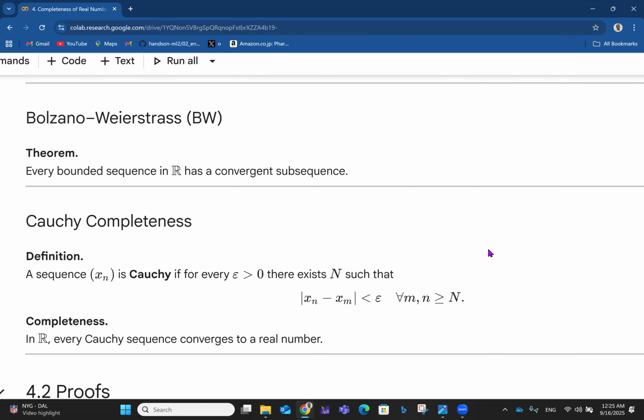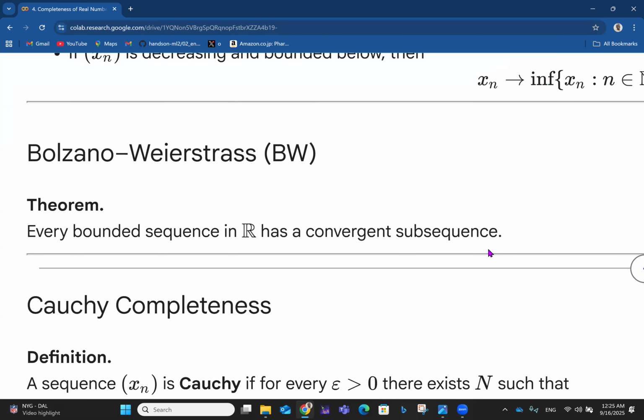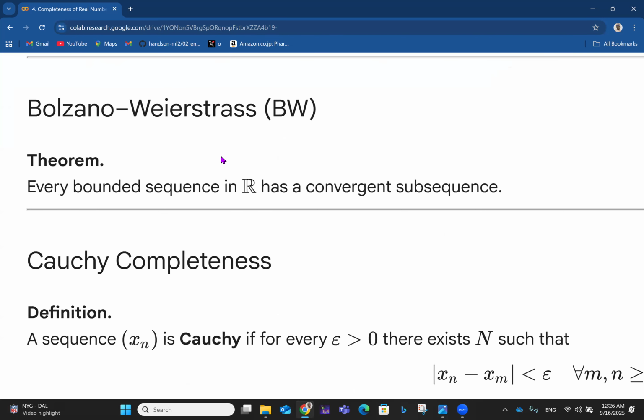So you have the Weierstrass theorem, which is very simple. It states that every bounded sequence in the real number system has a convergent subsequence. So if you have any sequence of real numbers, they always have a convergent subsequence.